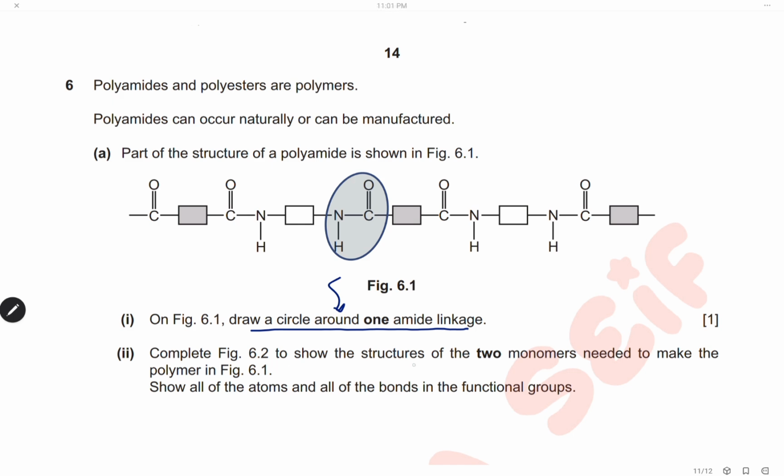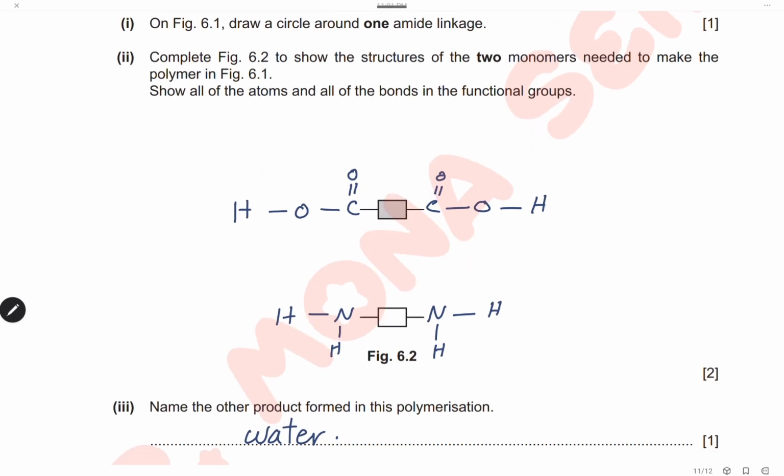Complete the figure to show the structure of 2 monomers needed to make the polymer shown in the figure. Show all atoms and all the bonds. So here we will draw the 2 monomers. This is the first one. The monomer with the white box has 2 NH2 groups, 1 from each side, and the second one will be dicarboxylic with the shaded box. So we will draw it here. This is the first monomer, the dark box with 2 carboxylic groups, and the white box with 2 amino groups. This is the first monomer and the second monomer.